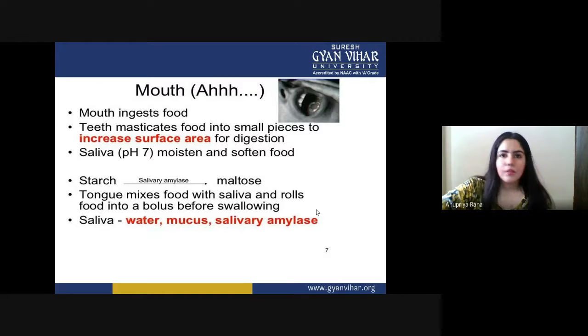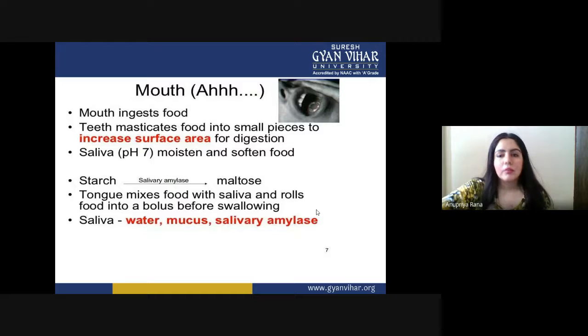The digestion starts inside the mouth, and at that time the teeth play a very important role, converting the large food into small pieces so they can increase the surface area for digestion.